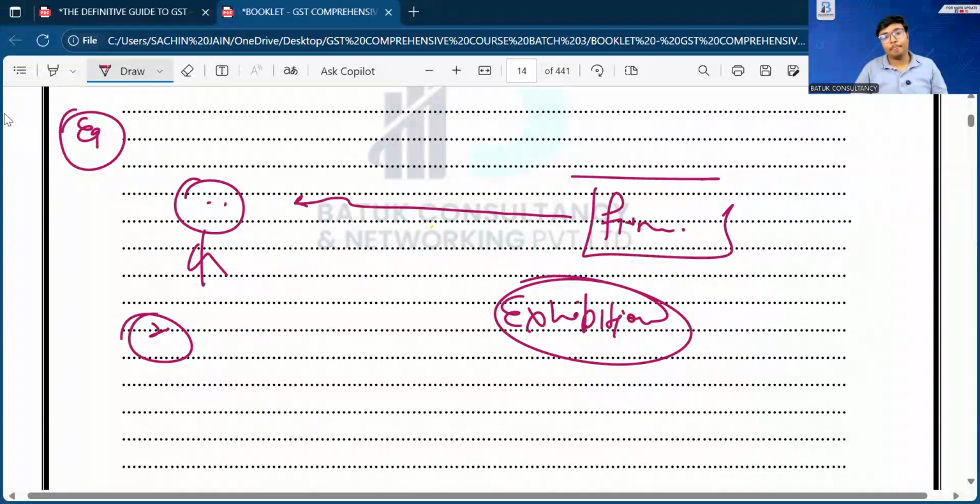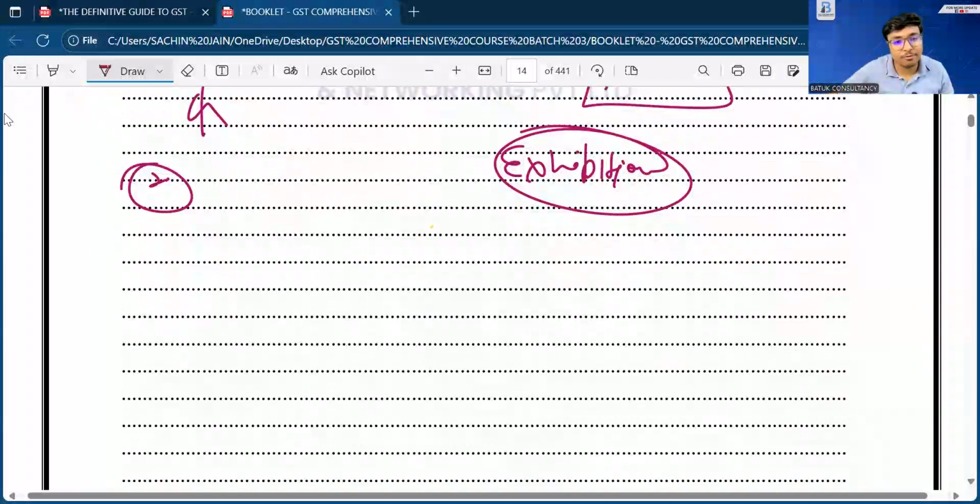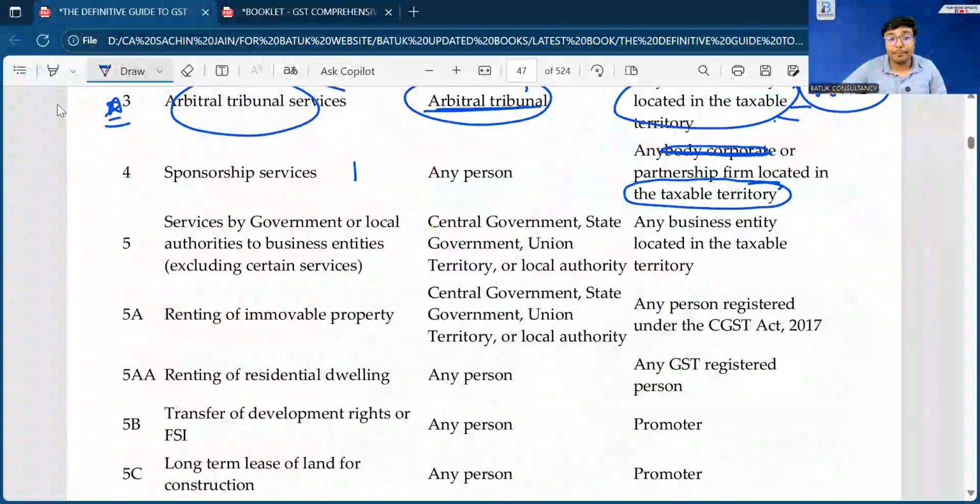In case of this exhibition, the firm is connected with Mr. X and said to Mr. X that Mr. X, we require certain sponsors. So Mr. X said that yes, I will arrange sponsors for you. But for arranging the sponsors, I will charge 5 lakh rupees. So in that case, the firm agreed that yes, we will pay you the amount of 5 lakh rupees. So in that case, when the firm is going to book the expenditure, that is sponsorship expenditure in the books of accounts, so the RCM will be applicable.